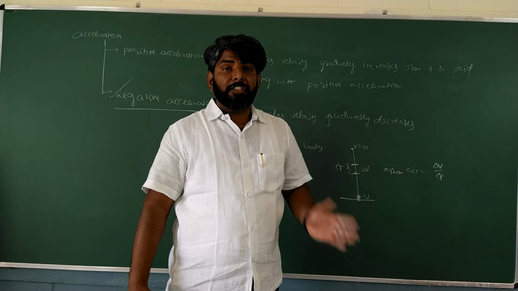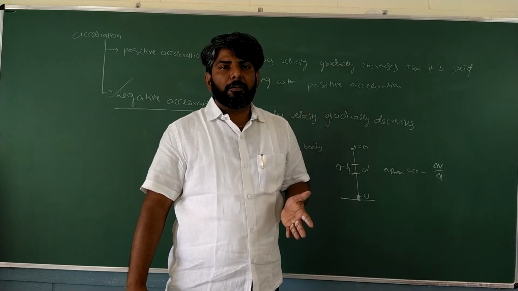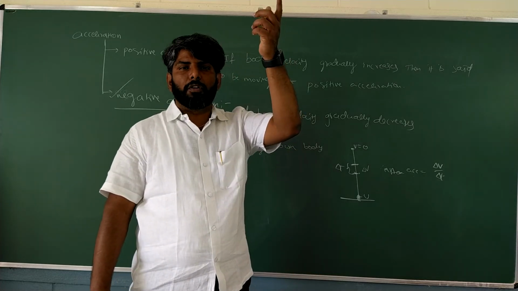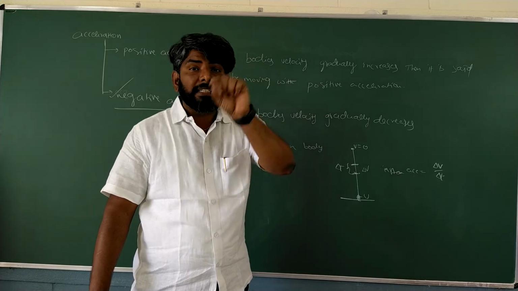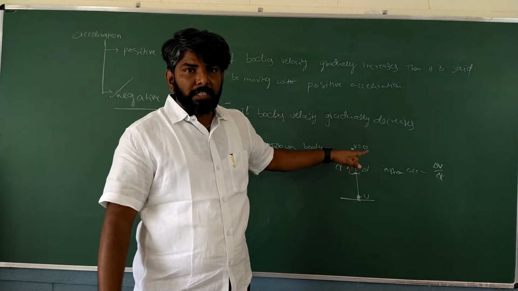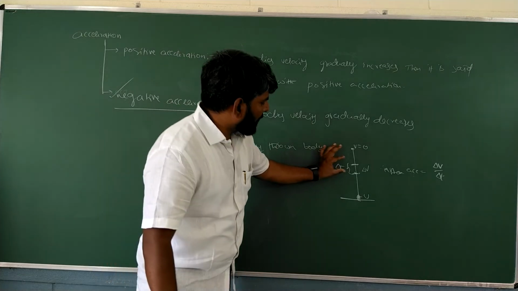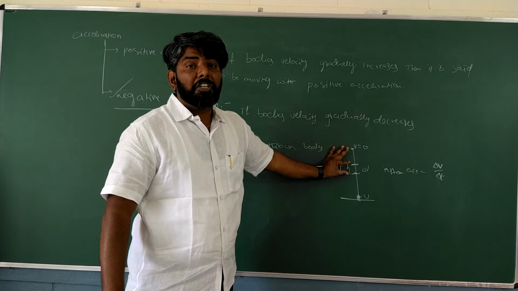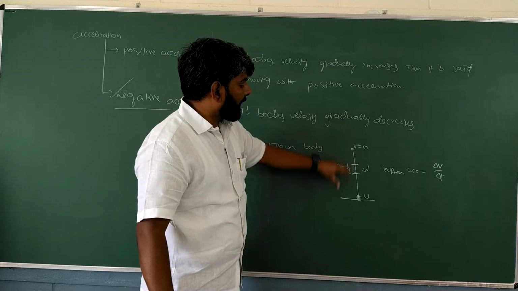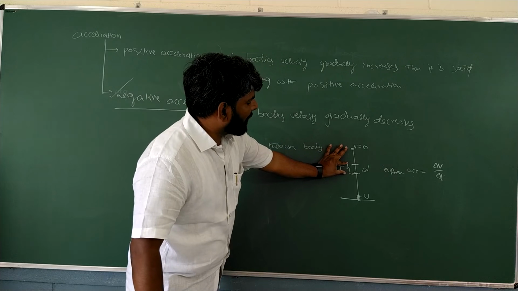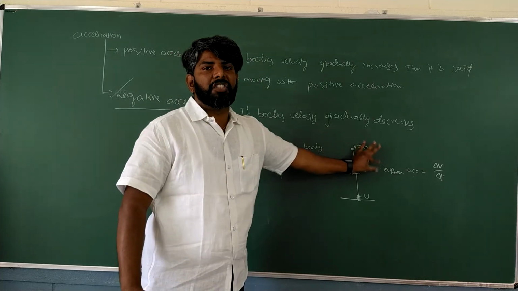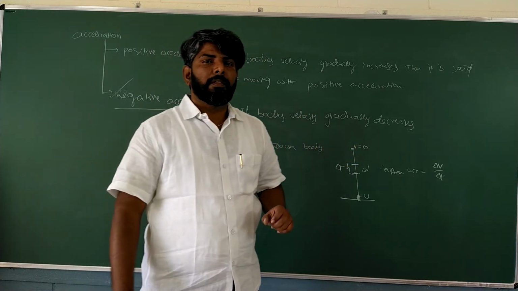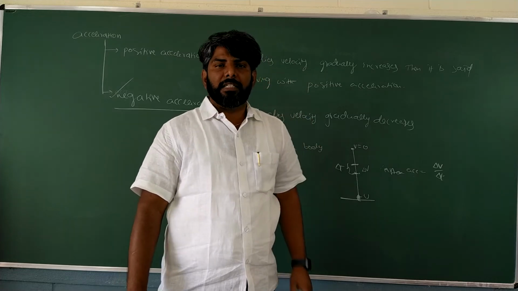If a body's velocity gradually decreases, then it is said to be moving with negative acceleration. An example for that is a vertically upward thrown body. Instantaneous acceleration means, in the total journey, the change in velocity at a particular instant of time. We are not taking the total time of the journey, only a particular time instant. That change in velocity at a particular instant of time is called instantaneous acceleration.